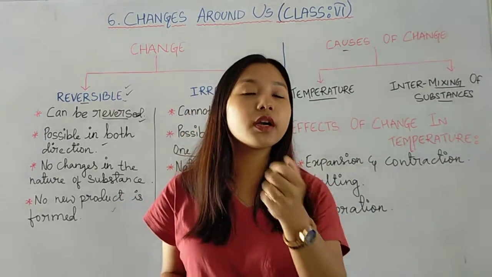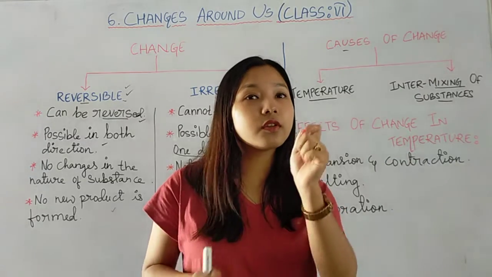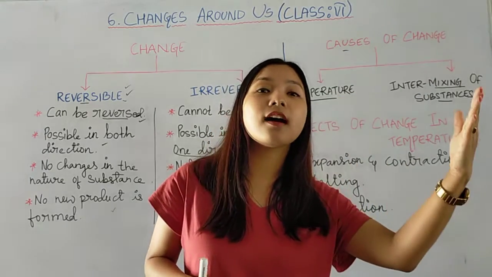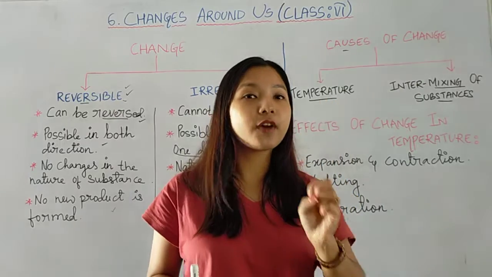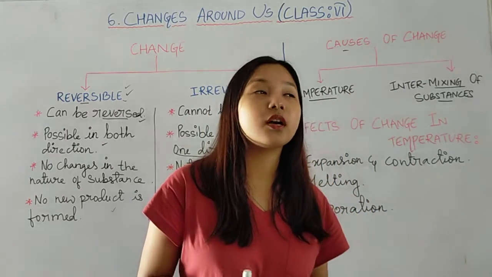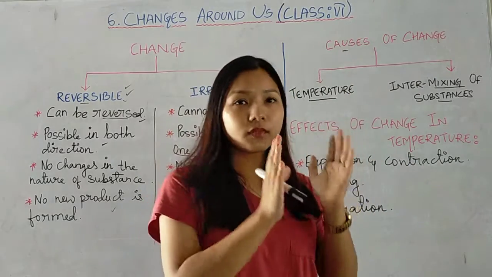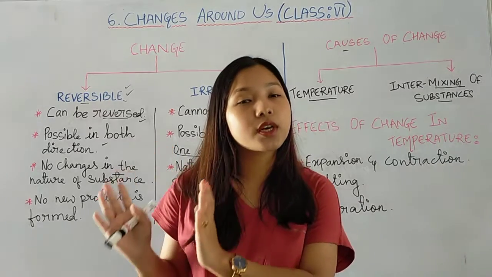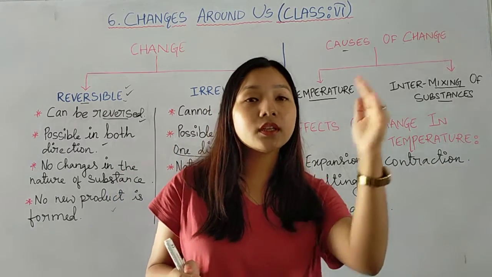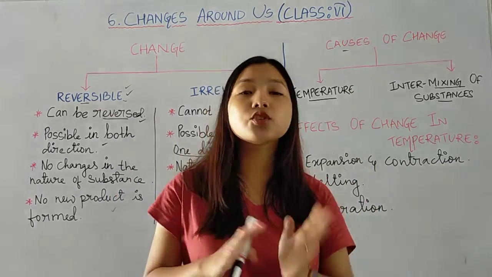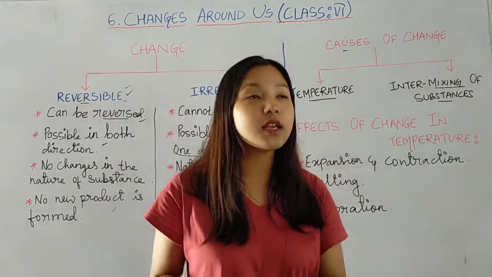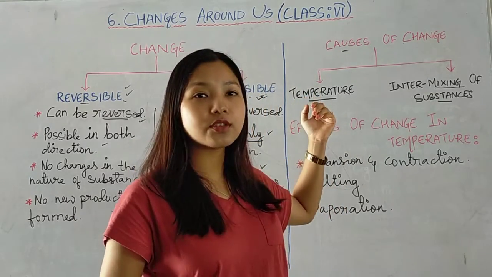For example, burning of an incense stick. Here we will burn it, that means temperature is higher, so it will catch fire and slowly it will burn out. Whereas conversion of liquid water into ice cube, here as we decrease the temperature, change takes place in its state. So these are some examples for changes.